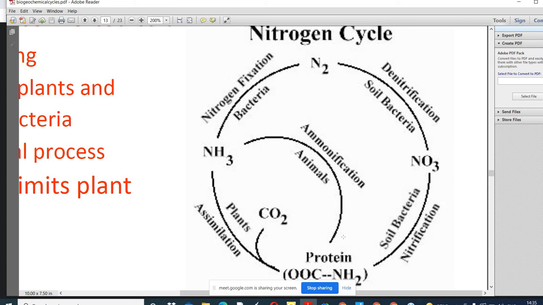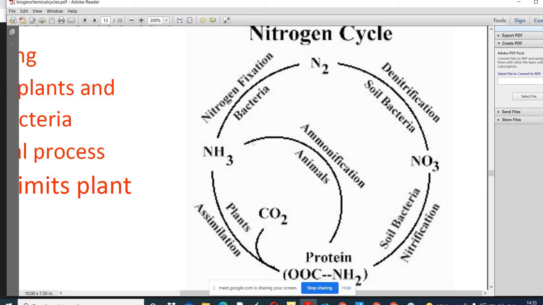This bacteria is found in the root nodules of the leguminous plant. Root nodules of leguminous plants, like pulses. Leguminous plants means those that produce pulses. Okay, so it lives in the root nodules of the leguminous plant.